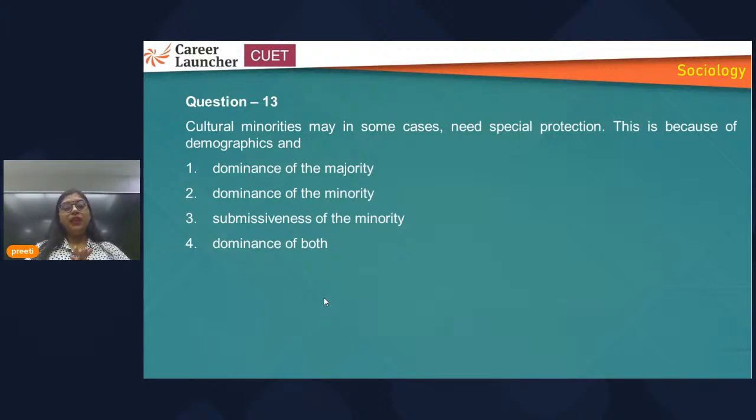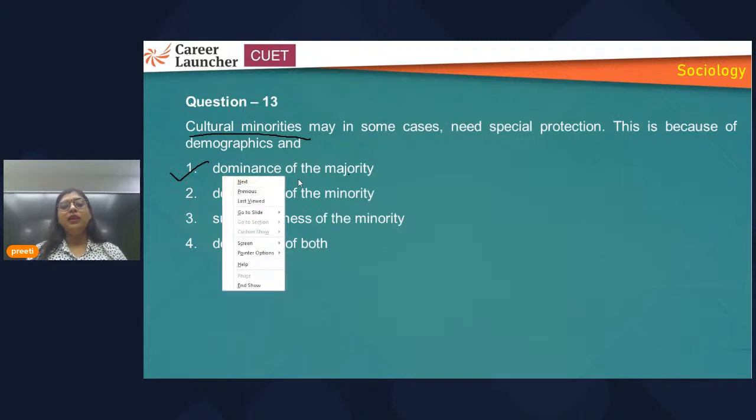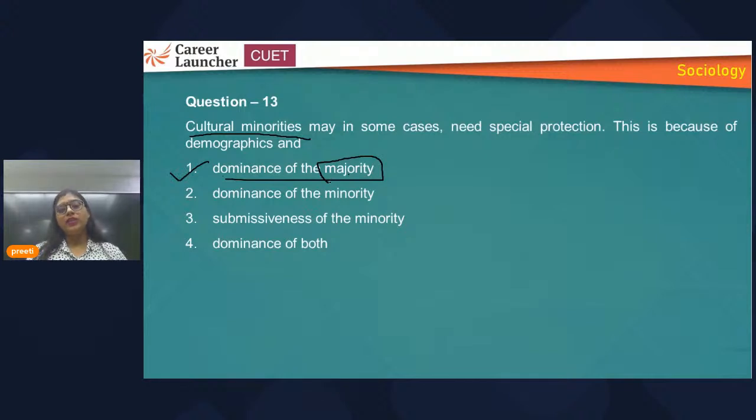And now understand this. What are the options? Dominance of majority, dominance of minority, submissiveness of minority, dominance of both. All right. So both means majority and minority. So here, what is the question? That is about cultural minority needing special protection. Because they are in the minority, they will need protection whenever they see dominance of the majority, whenever they find dominance of the majority, not of the minority.